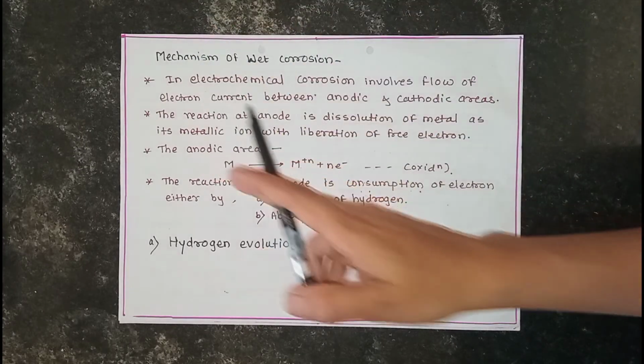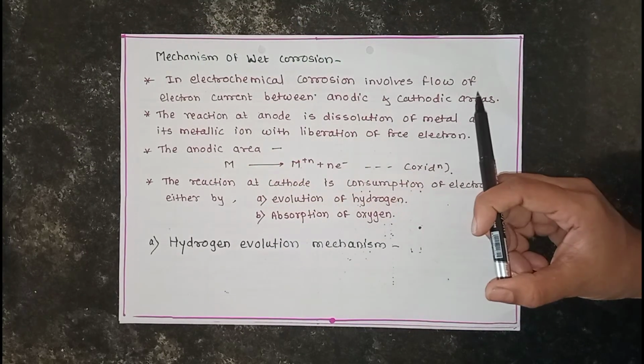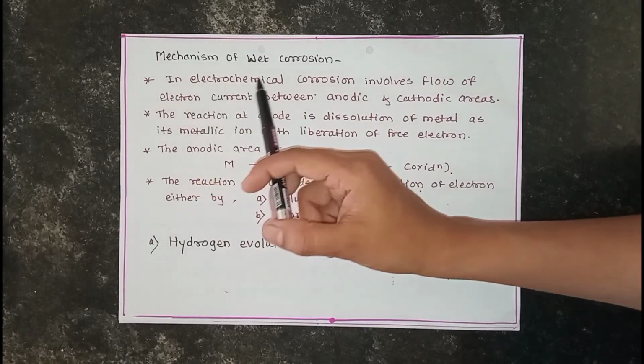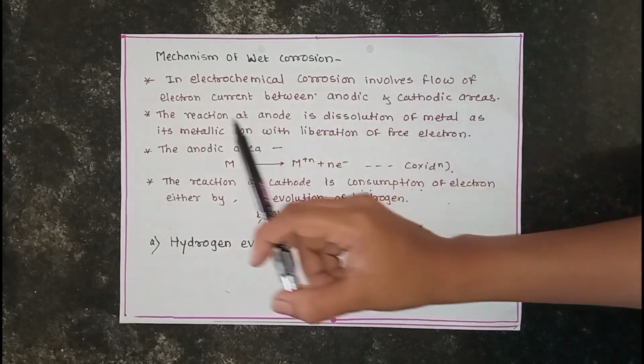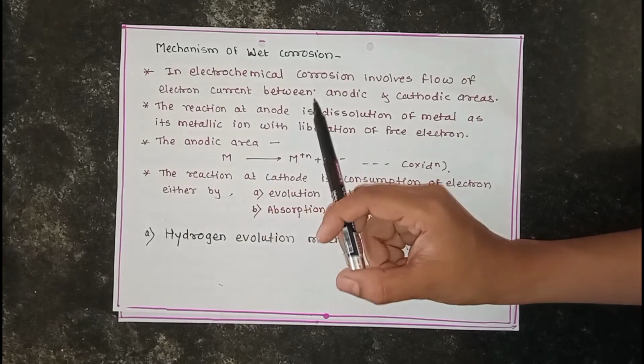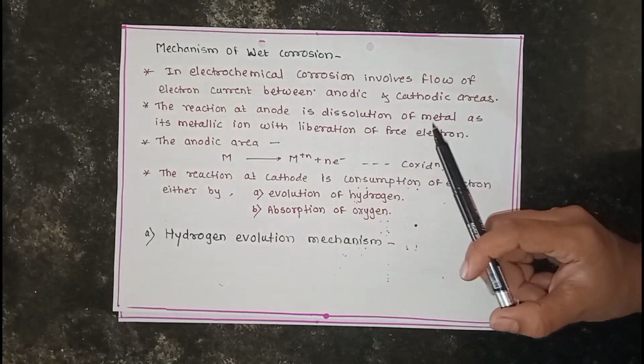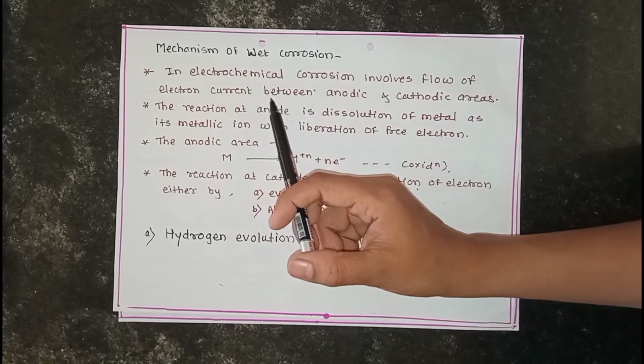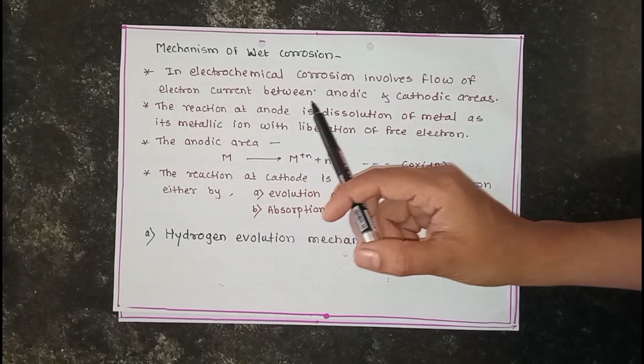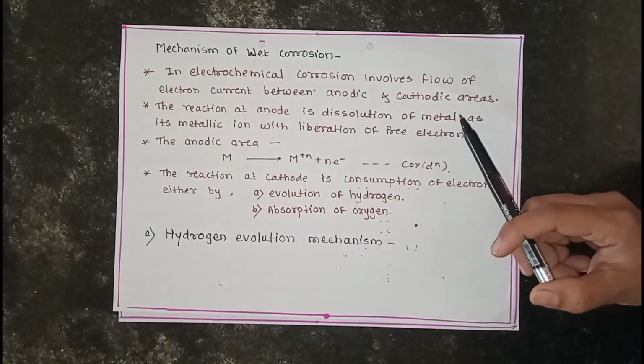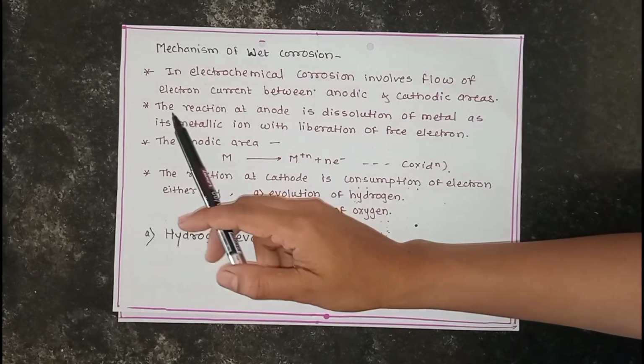Electrochemical corrosion involves the flow of electron current between anodic and cathodic areas. When electrochemical corrosion is carried out, then the flow of electrons takes place between the anode and cathode. Okay, this is the first point in the mechanism.